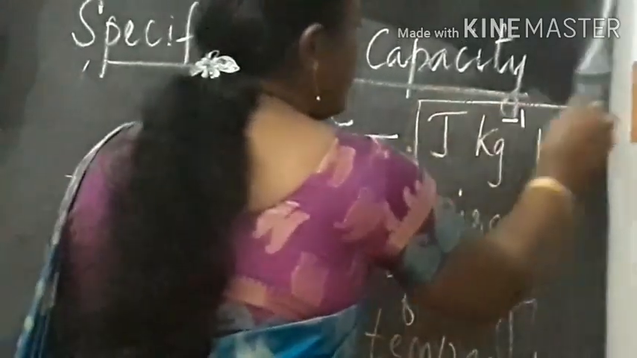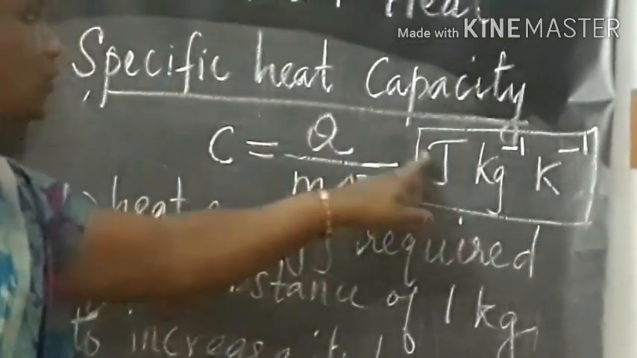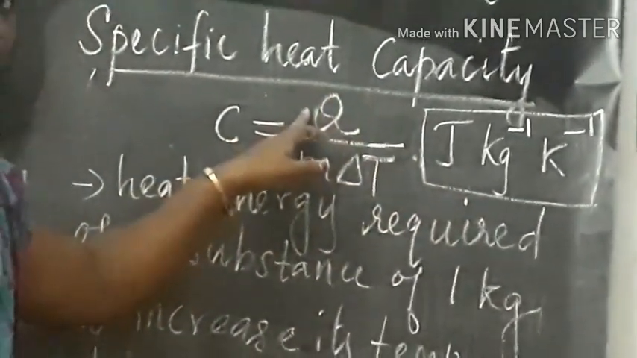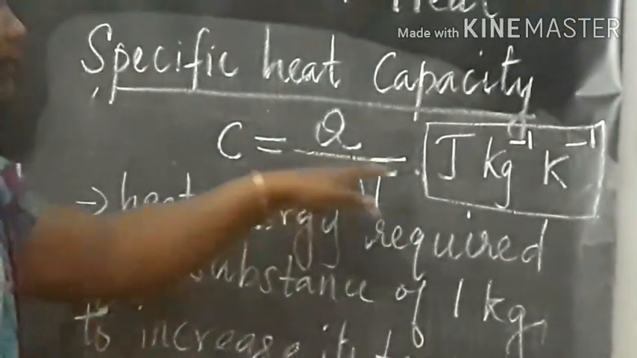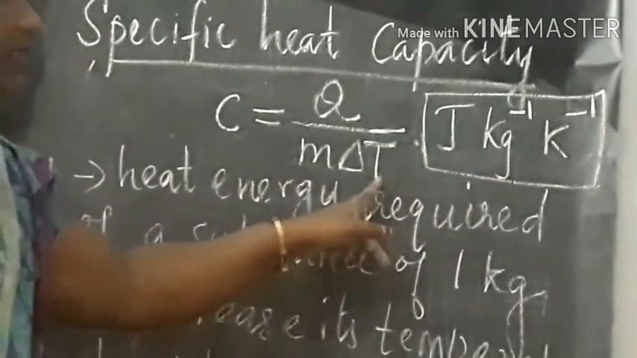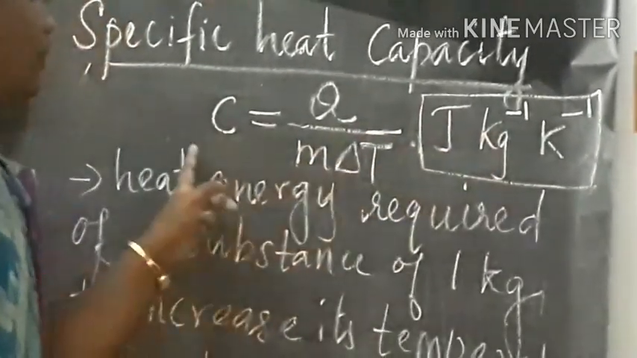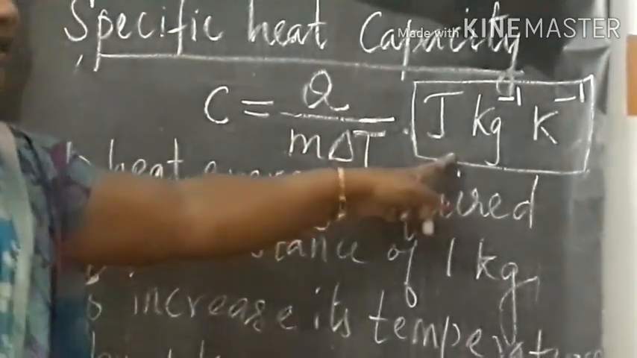So what is the unit for specific heat capacity? Joule per kilogram per Kelvin. J, joule is the unit for heat. Q is the heat energy. M is the mass of the body, that is kilogram. And T is the temperature. Its unit is Kelvin. So the unit for specific heat capacity is joule per kilogram per Kelvin.